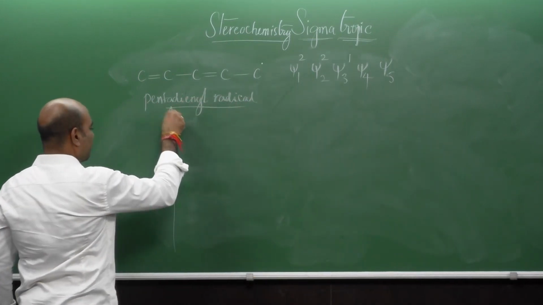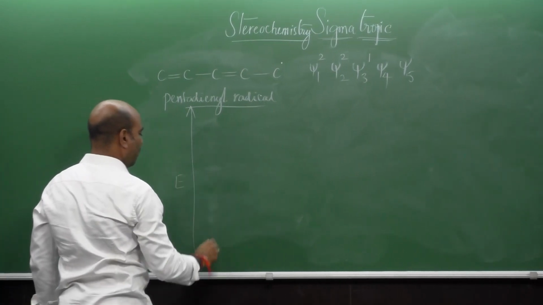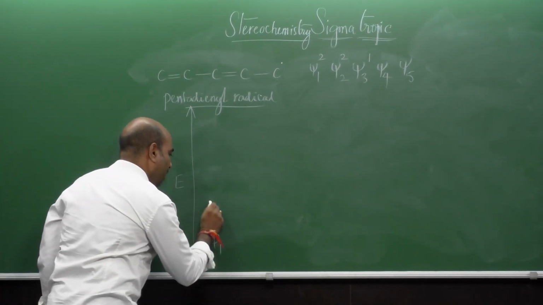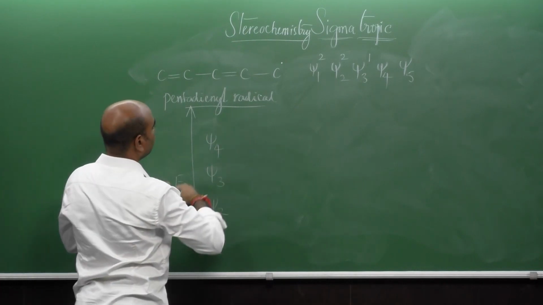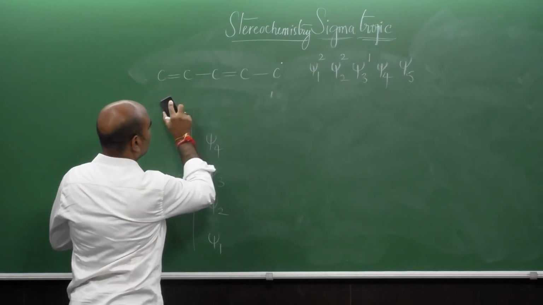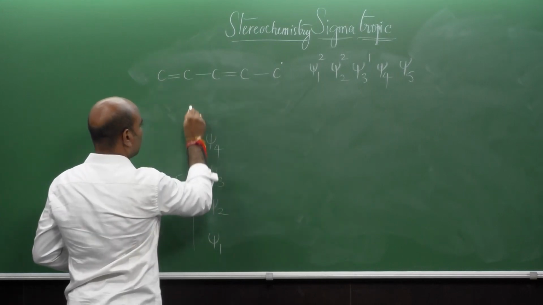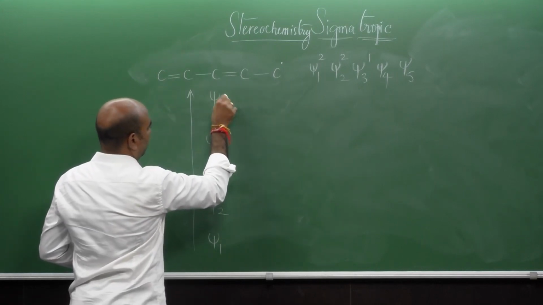The energy profile for these pi molecular orbitals: psi 1, psi 2, psi 3, psi 4, psi 5.